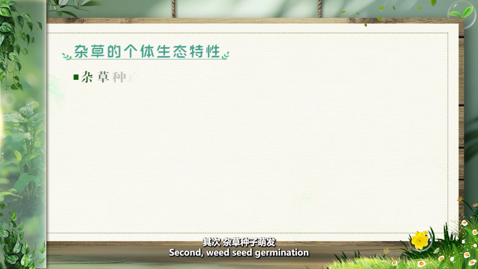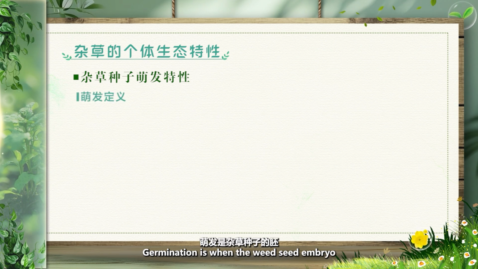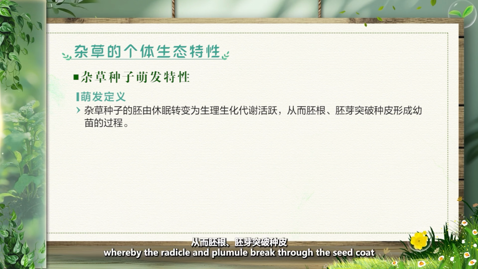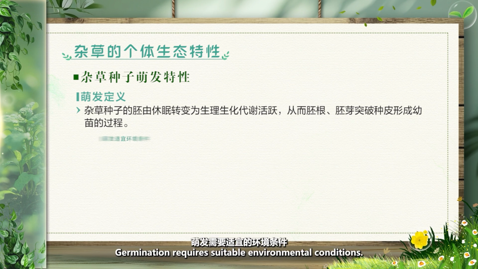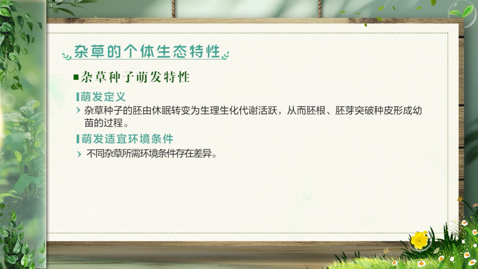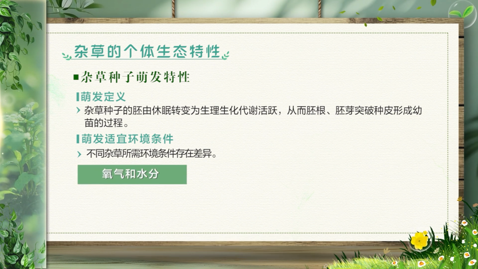Second, weed seed germination has the following physiological and ecological characteristics. Germination is when the weed seed embryo transitions from dormancy to active physiological and biochemical metabolism, whereby the radicle and plumule break through the seed coat to form seedlings. Germination requires suitable environmental conditions. Different weeds require different environmental conditions, but all require relatively sufficient oxygen and water.